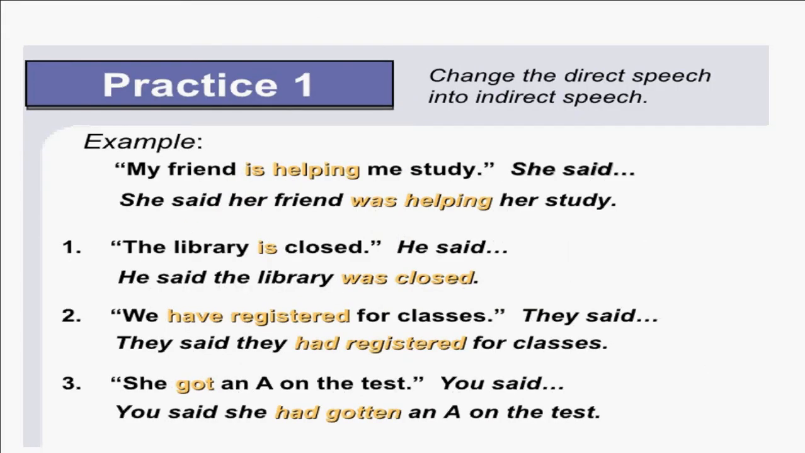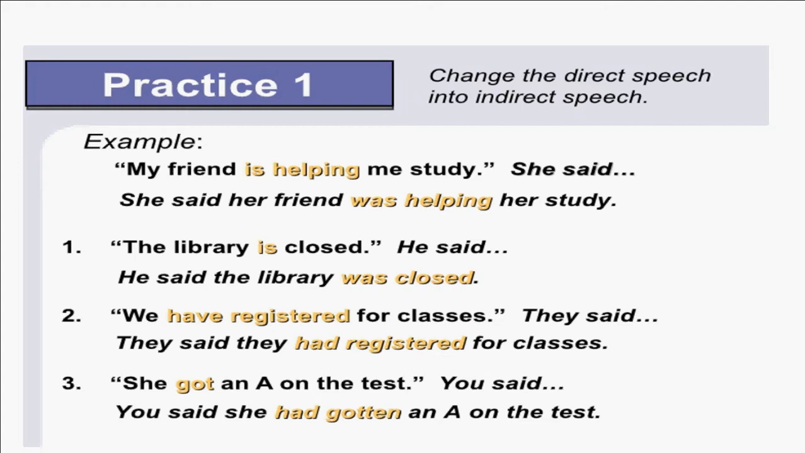Some more examples. "My friend is helping me study," she said. She said her friend was helping her study. So we change is to was. "The library is closed," he said. He said that the library was closed. We change is to was.